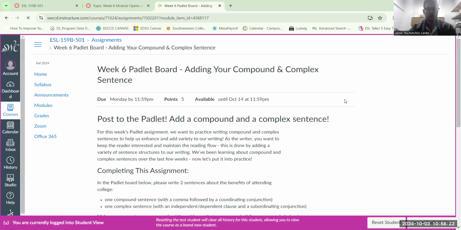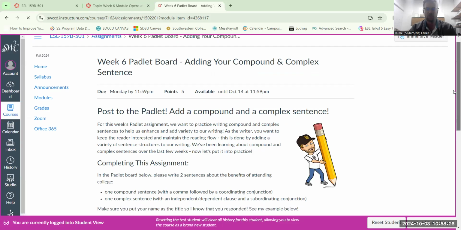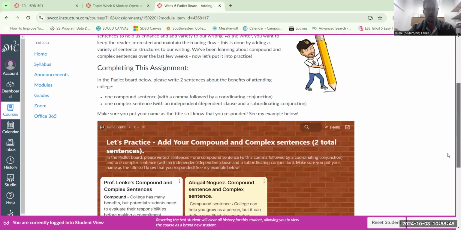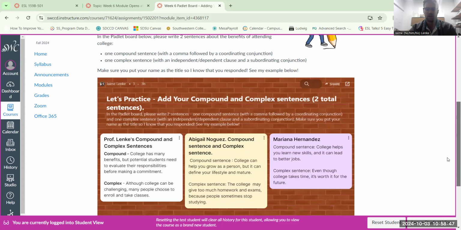Here's where we're going to do a little bit of practice. Just like most weeks, we have a Padlet board, and you're going to add a compound and complex sentence. This should be about attending college. It says in the Padlet board, please write 2 sentences about the benefits of attending college, one compound sentence and one complex sentence. I've given you an example below, and I can see Abigail and Mariana have already posted, so that's awesome. Great job.